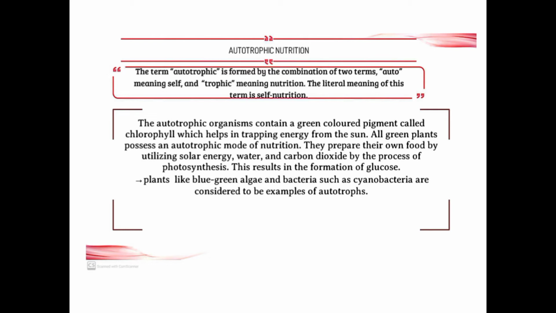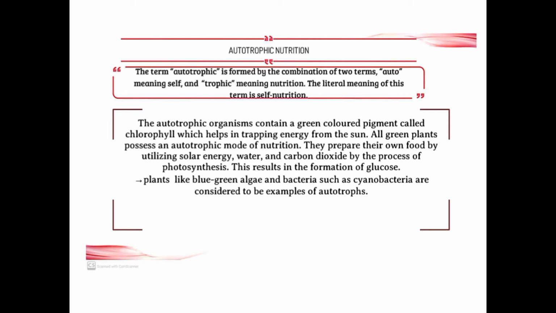Autotrophic organisms contain a green color pigment, which we call chlorophyll. The chlorophyll is present inside the chloroplast. The chloroplasts are present inside the mesophyll cell. I will show it in the picture later. Mesophyll cells are present inside the leaf.